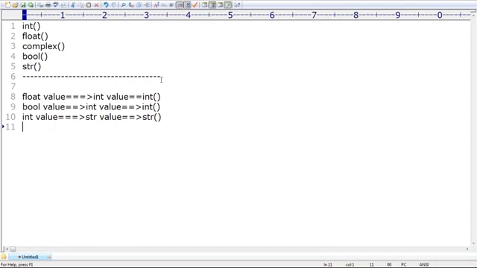Similarly, I have a complex number. I want to convert this complex number into an int value, complex number to int value. Can you please tell which function I require to use? Respond, man. Which function I require to use, right?